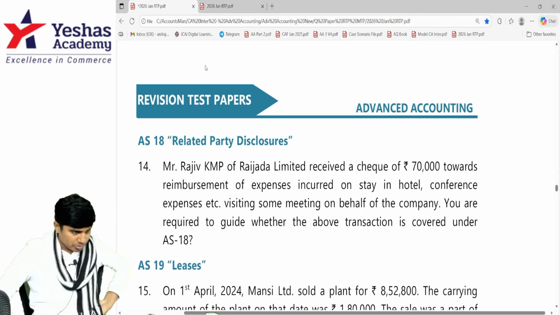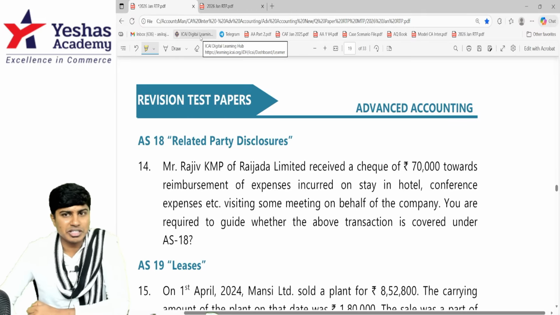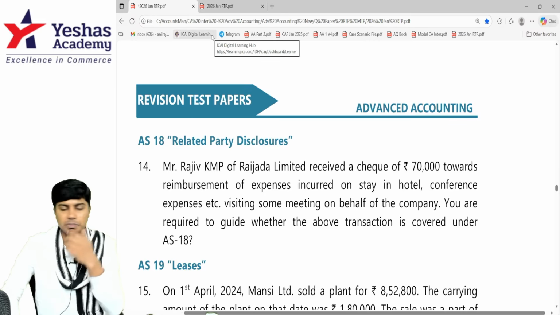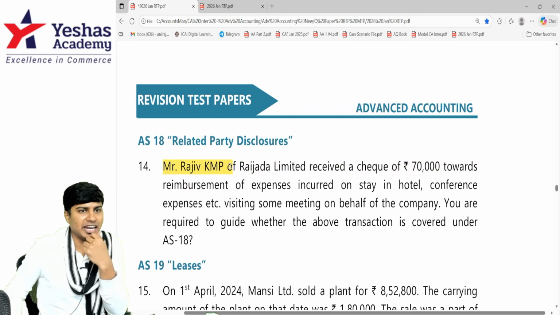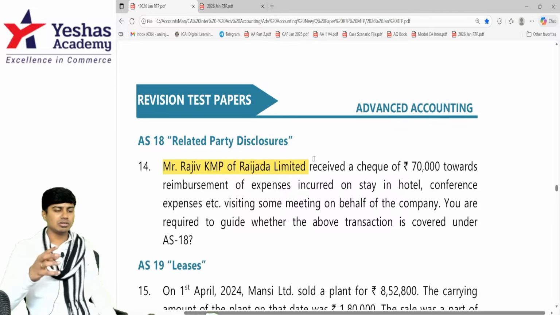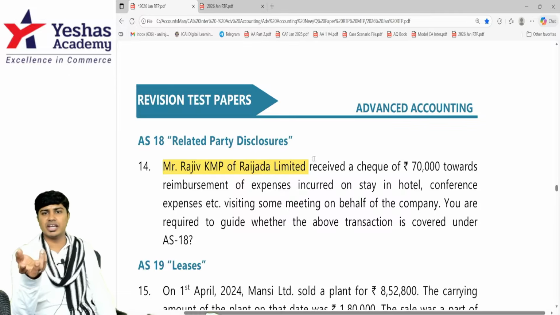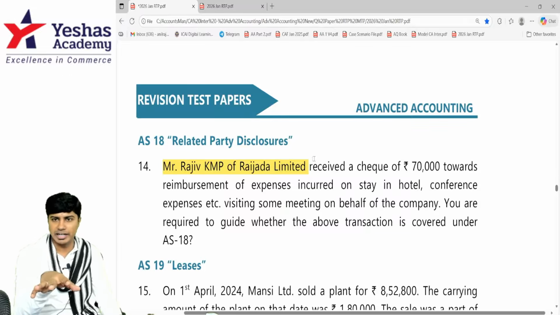Let's continue with accounting standard 18 based question. This is question number 14 from our RTP. What does this question say? Mr. Rajiv is KMP, key management personnel of Rajavardhan Limited. It's a company. And whenever you are key management personnel, you have significant influence on the company. So you are a related party.